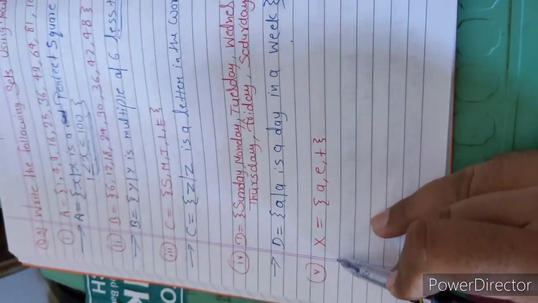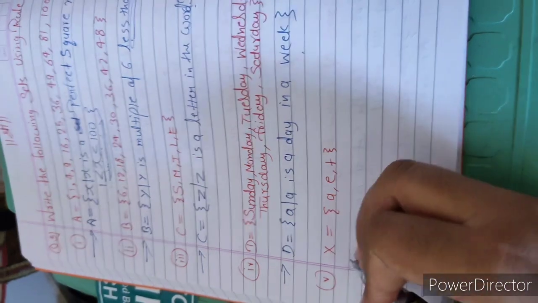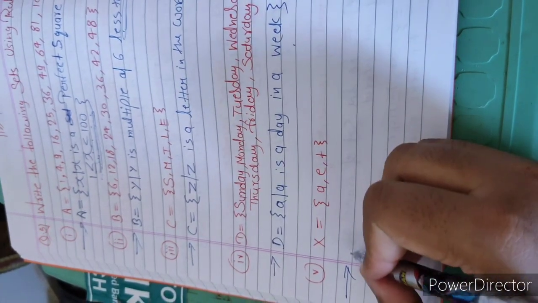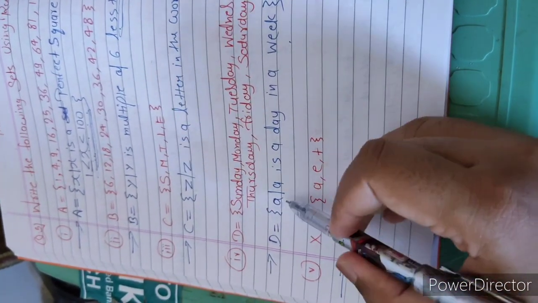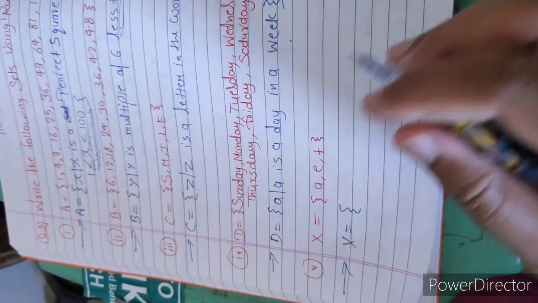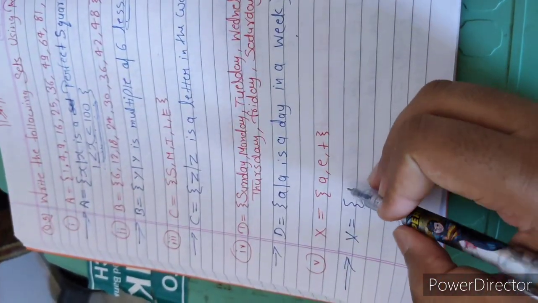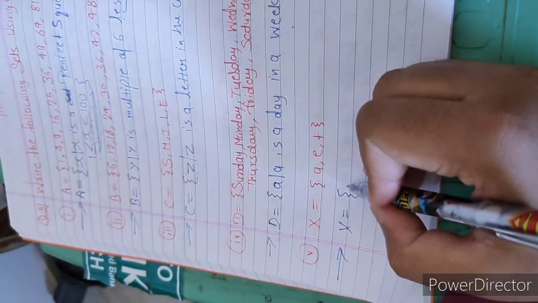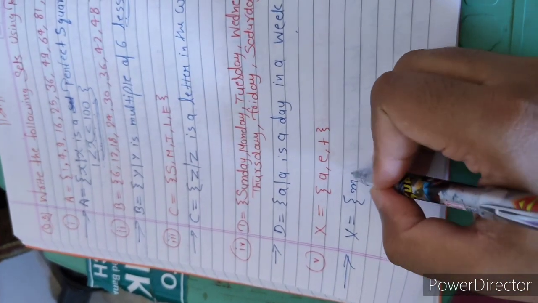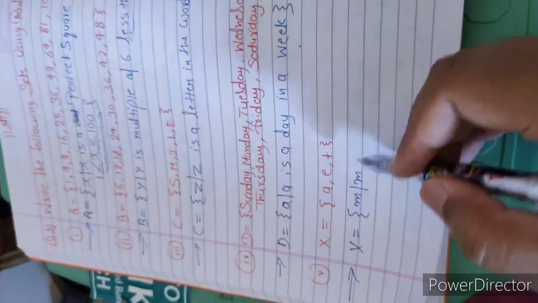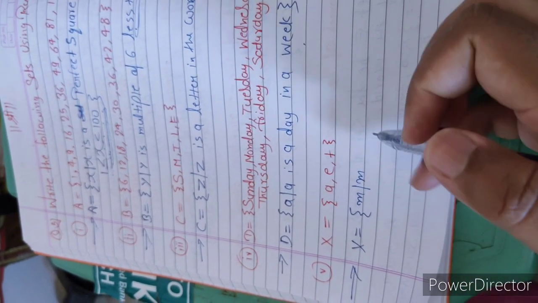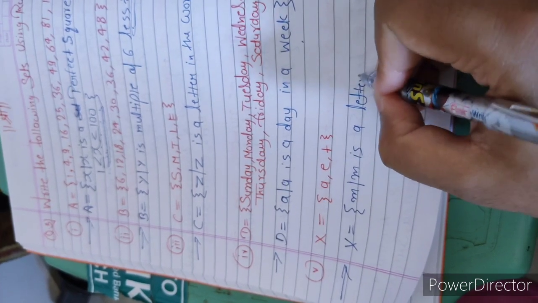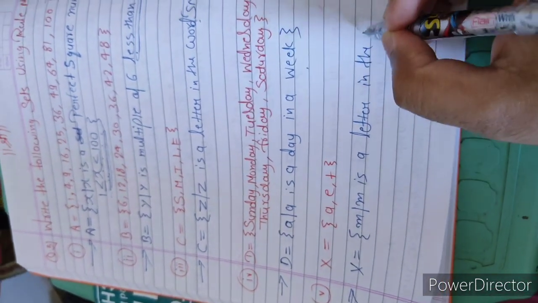Next, read question number 5. What is given here? X is a set of alphabets A, E, T. So we will write X is equal to, and here we can take any variable from A to Z except these alphabets. So here we are writing M. X is a set of M such that M is a letter in the word.